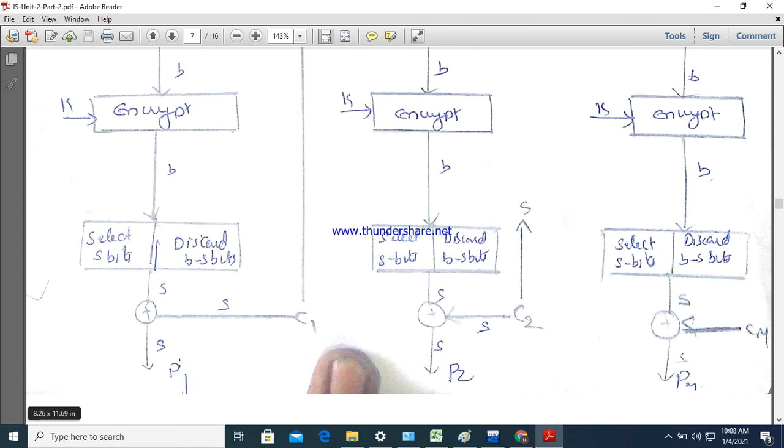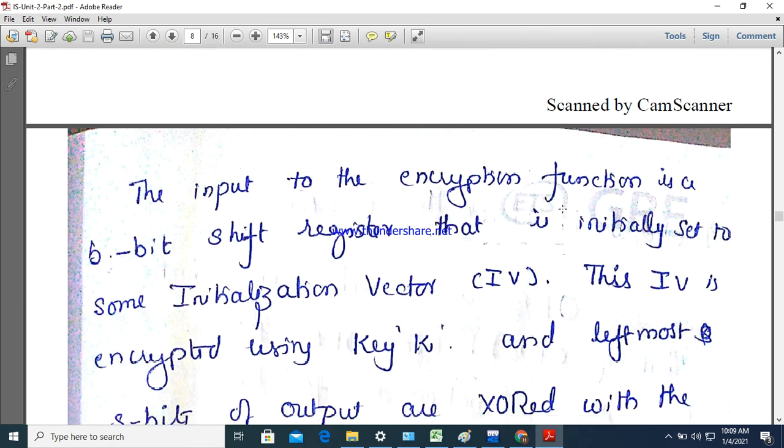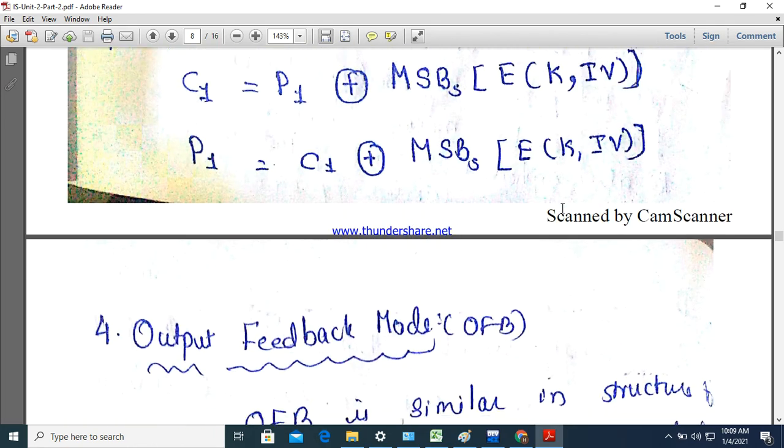So this is what P1 is, of 8 bits, that means one character, P2 another character, P3 another character, and like this we are going to proceed. So this is about how this cipher feedback mode works. Similar to this, whatever I have told you, that is given as the description here, right?